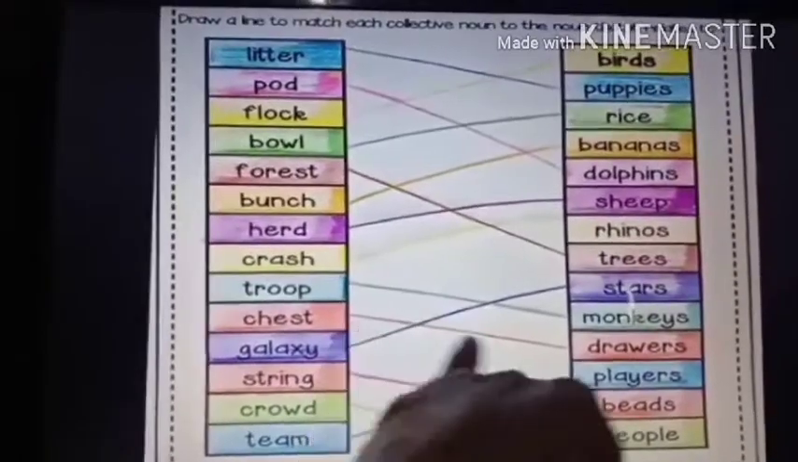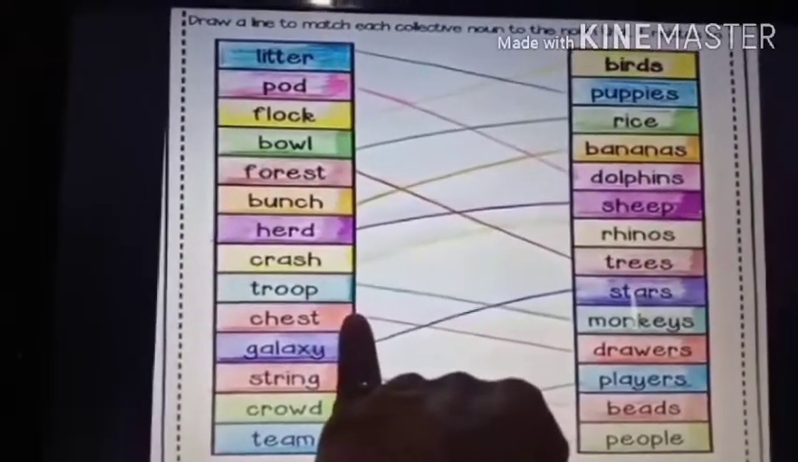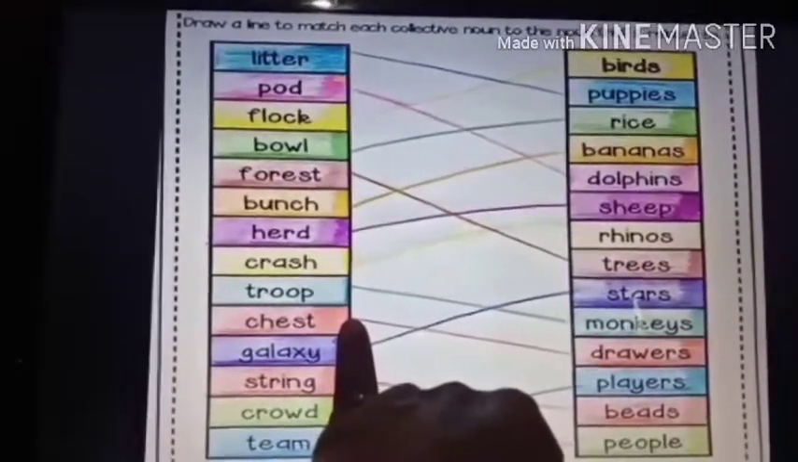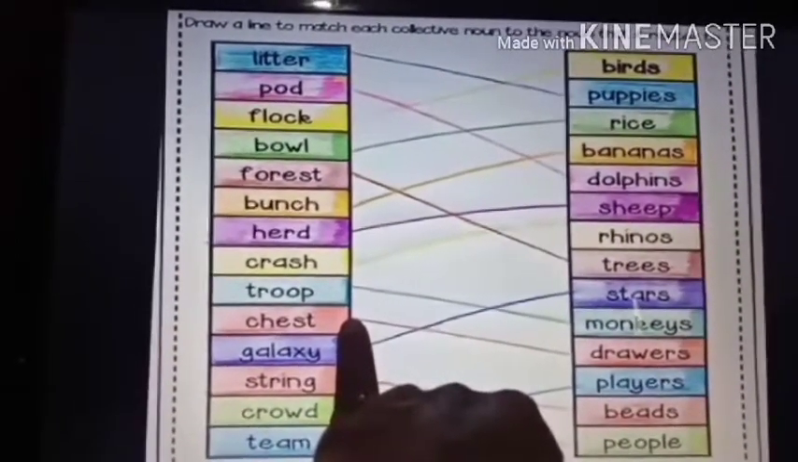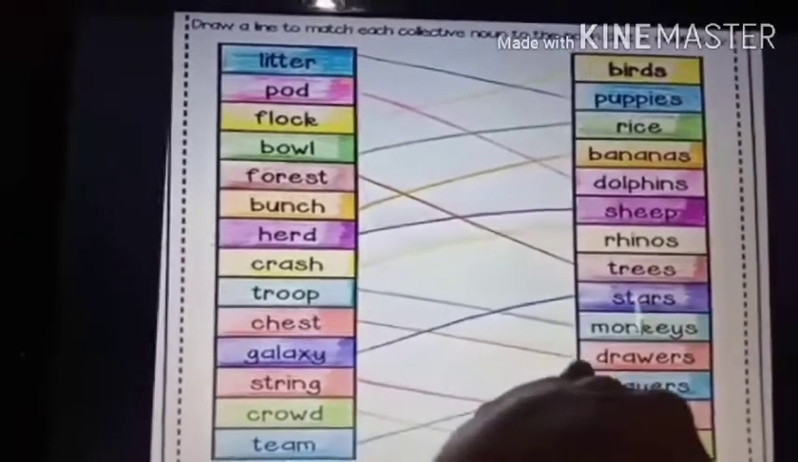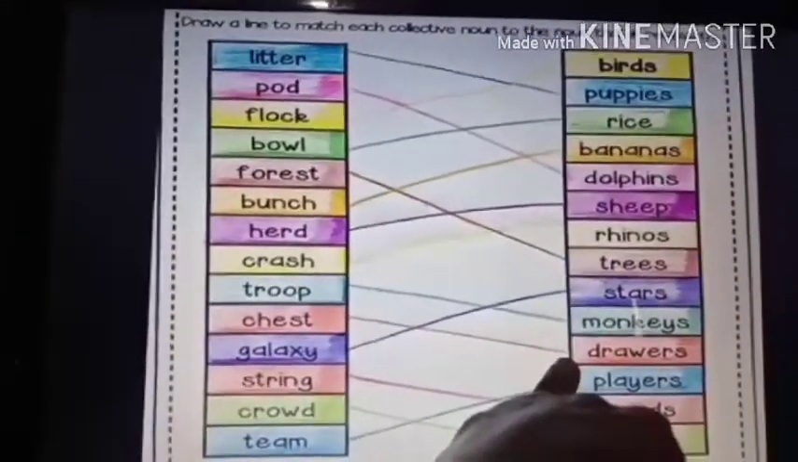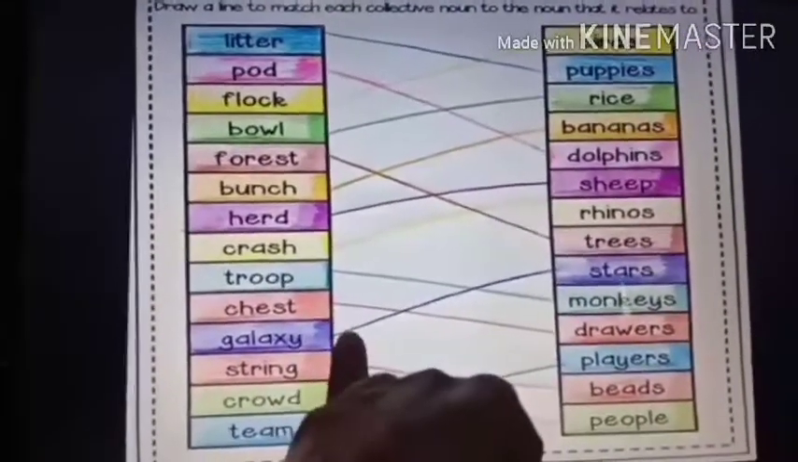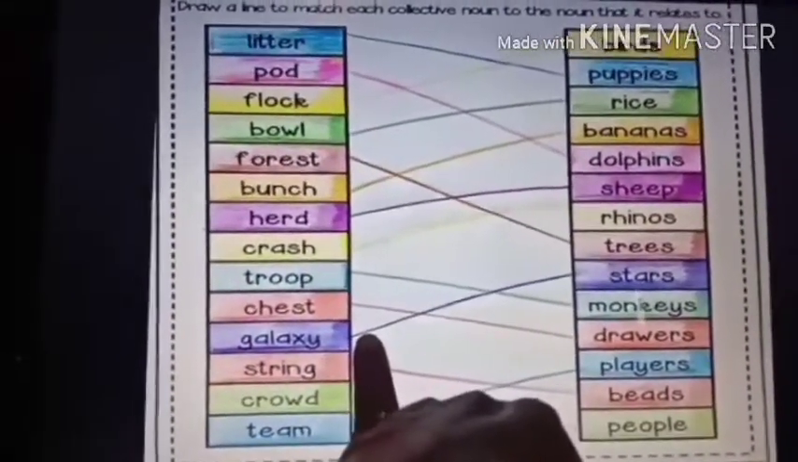So a group of drawers is called a chest. Drawers are where you keep your clothes and your things. A chest is like a cupboard, in which there are many drawers together. So that is called a chest. Understood? Now galaxy, you must have studied it in your science.